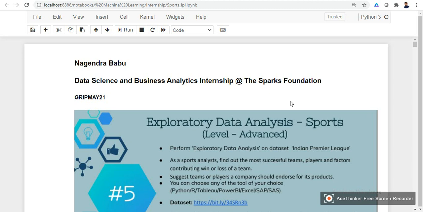Here the objective of the task is to perform exploratory data analysis on the dataset Indian Premier League, and we need to also find out the most successful teams, players and factors contributing to the win or loss of a team. And we have to also suggest teams or players a company should endorse for its products. Okay, let us go ahead.